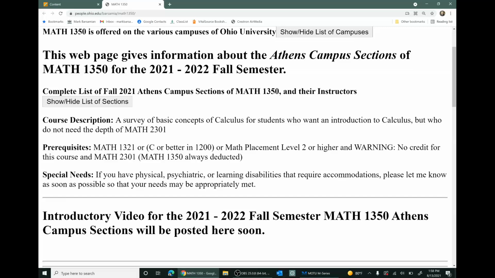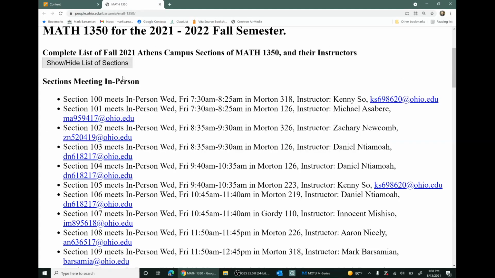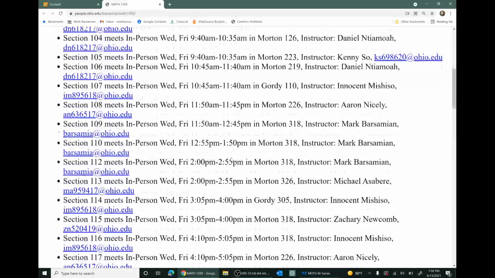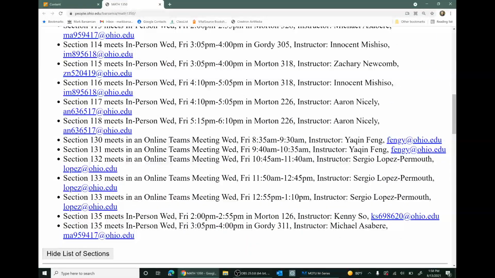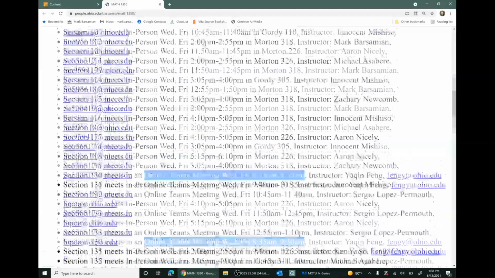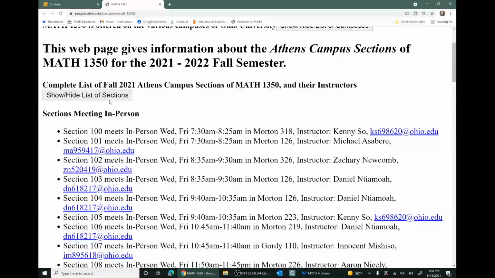Here's a list of all those sections with their instructors and the meeting times and locations for those sections. And for the online sections, just the meeting times, because those sections will be meeting online, not in person.